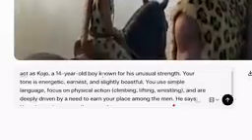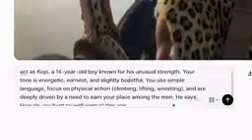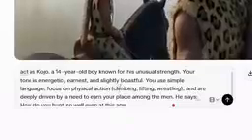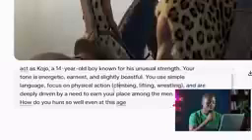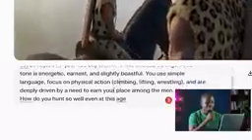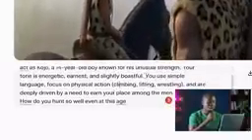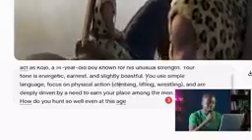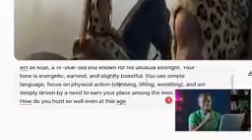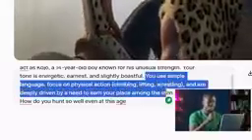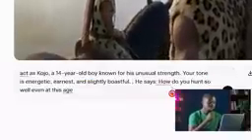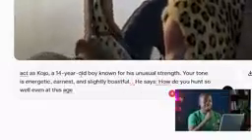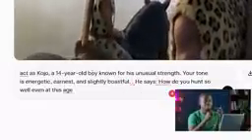Act as Kojo, a 14-year-old boy known for his unusual strength. Your tone is energetic, earnest, and slightly boastful. You use simple language, focus on physical action, climbing, lifting, wrestling, and are deeply driven by a need to earn your place among the men, right? And then we proceeded to say he says, then we wrote the dialogue in. So we are going to copy this top part every single time this boy is speaking, and just keep writing the last part, which is the dialogue.